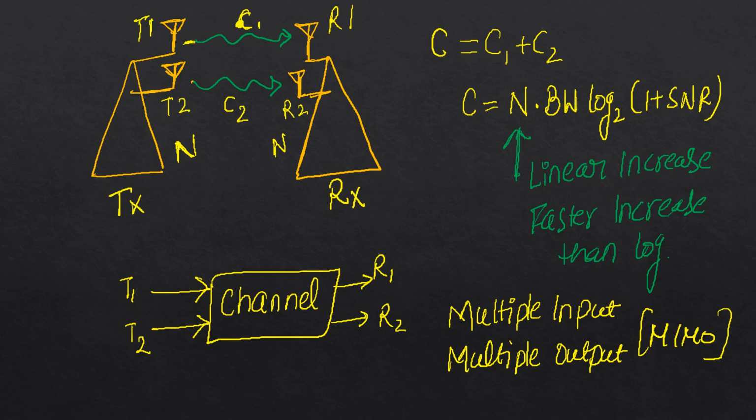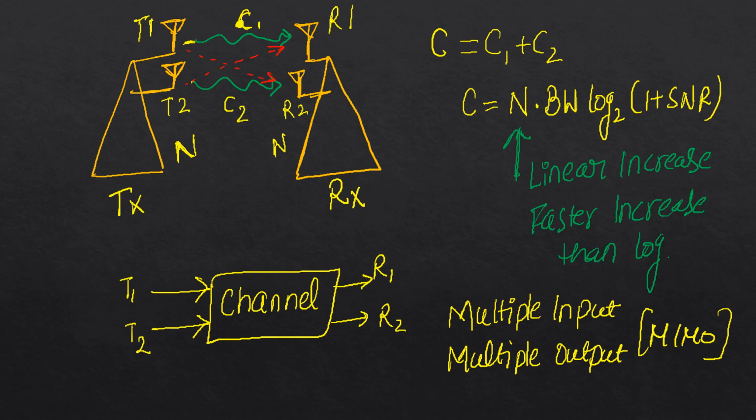One important point here: to explain this, I had assumed that antenna T1 is only transmitting to antenna R1, and antenna T2 is only transmitting to antenna R2. In reality, this is not the case. There will be crosstalks also, like the T1 signal will reach R2 also, and the T2 signal will reach R1 also.